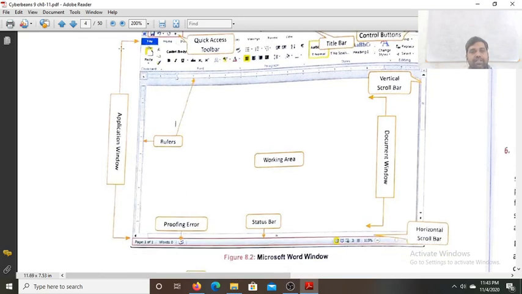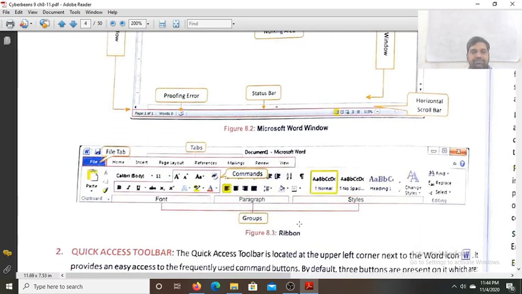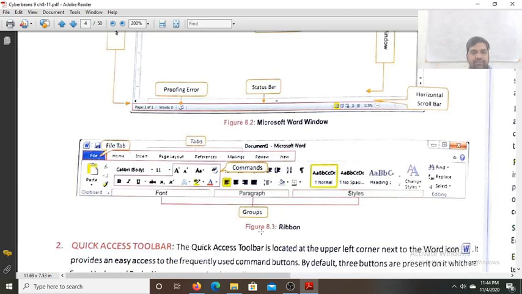Now this is the entire application window, and this is the document window. So the application window contains the document window; the application window is the bigger window. This is the proofing error icon, this is the status bar, and this is the horizontal scroll bar. Now see the ribbon. The ribbon is a grouping of buttons and contains many groups, such as the font group, paragraph group, styles group, and editing group. So these are called groups.